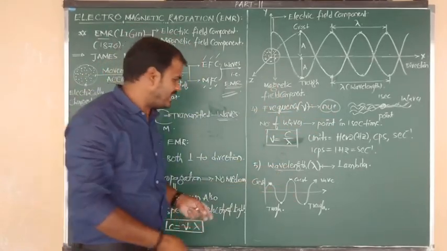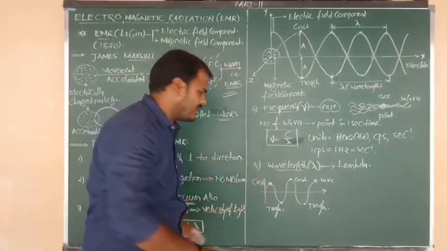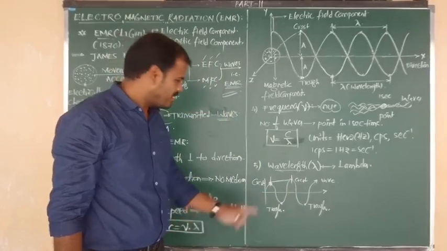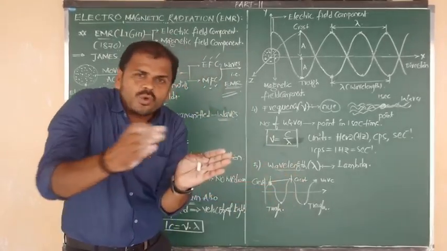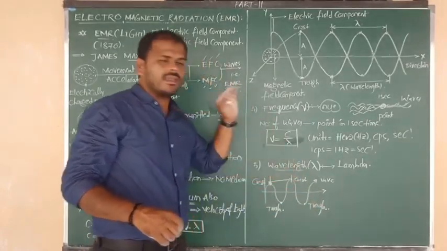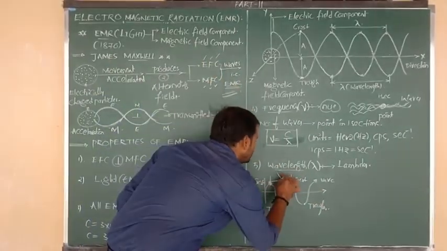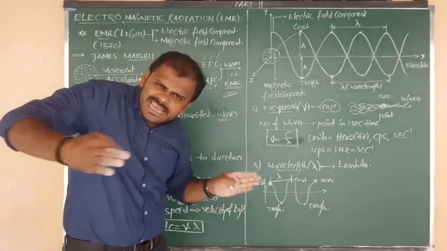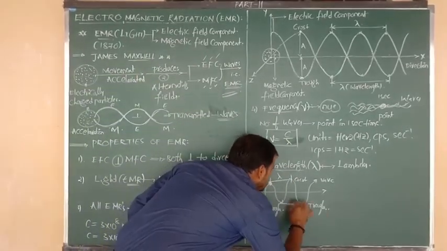So the definition is the distance between two adjacent, or successive, crests of a wave, that is called wavelength, denoted by the symbol lambda. Or the distance between two adjacent troughs.